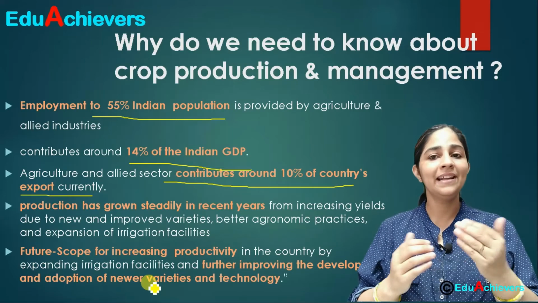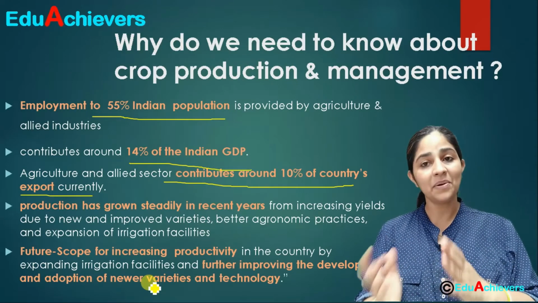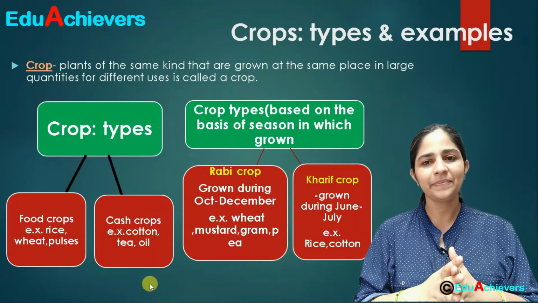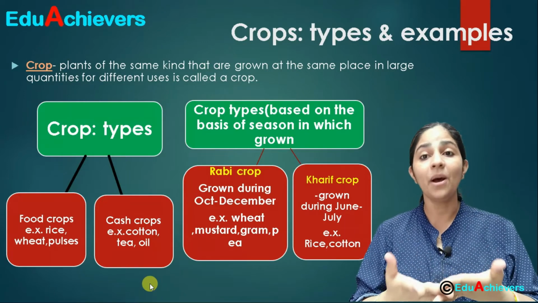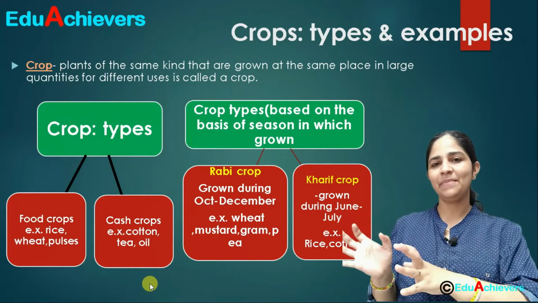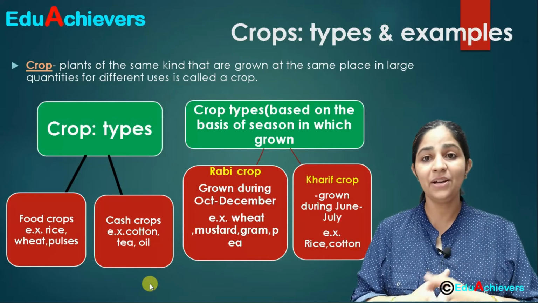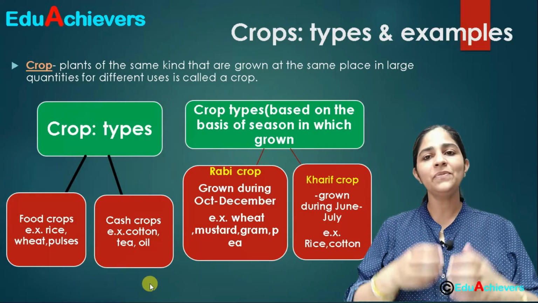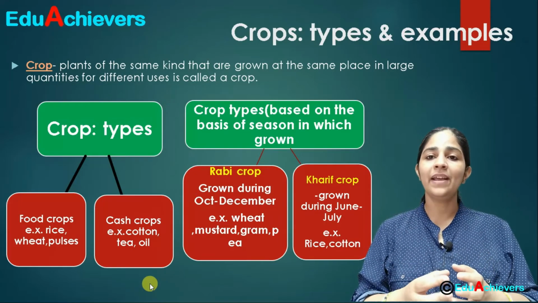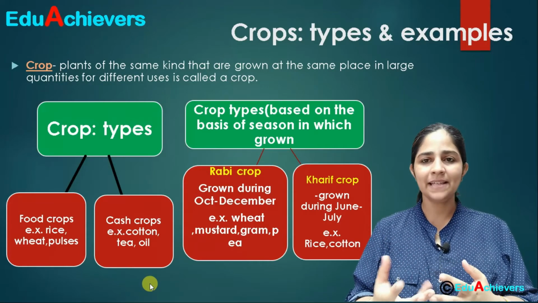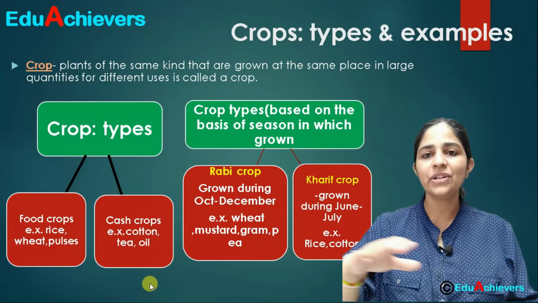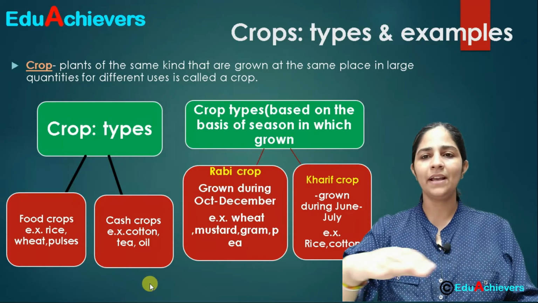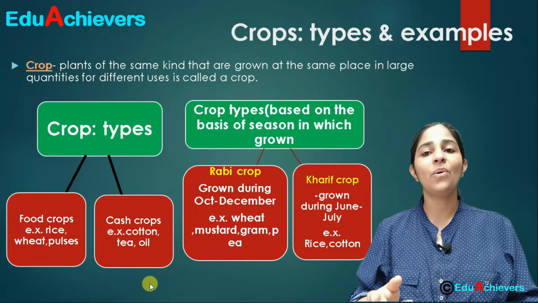Either we are directly related to the agriculture sector or we are not. Correct? The next important point, when we are talking about crops, is to know what a crop is. If I take a few seeds and sow them outside my house, is it a crop? Can I call it a crop? No. Because a crop is when one variety of seeds or food grain, be it rice or wheat or pulses, is grown over a large area. If I am growing rice on 1 acre of land, that can be called a crop.